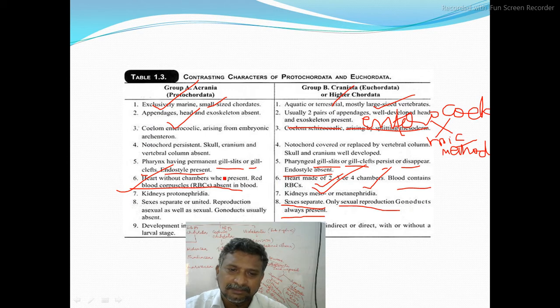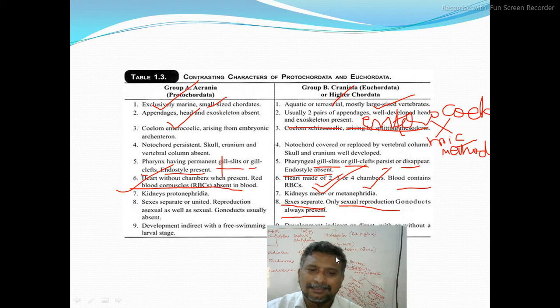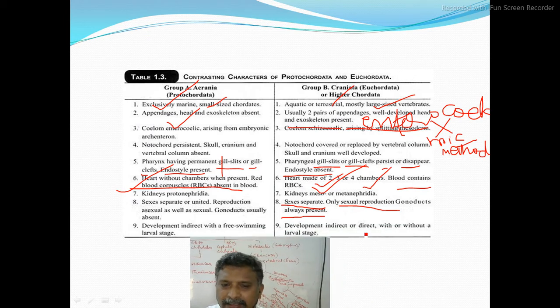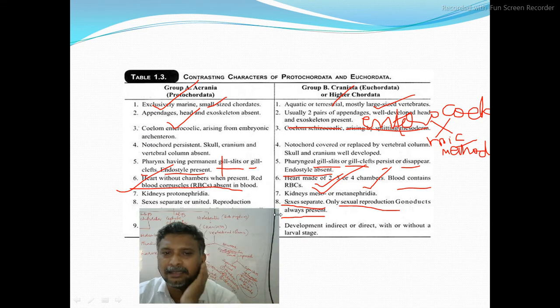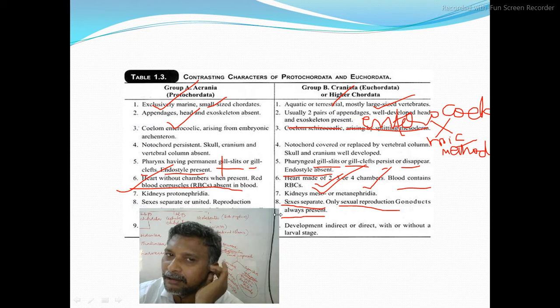Here the development is indirect with a free swimming larval stage, but here the development is indirect or direct, with or without a larval stage. These are the differences between acrania and craniata. This is protochordata, this is higher chordata. Is it clear? Yes, very good.